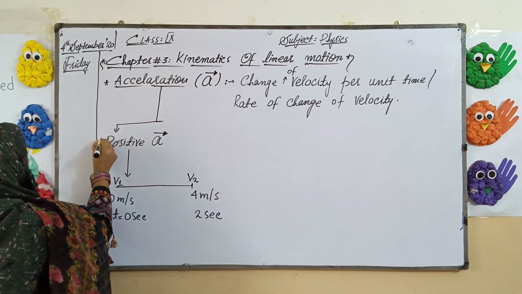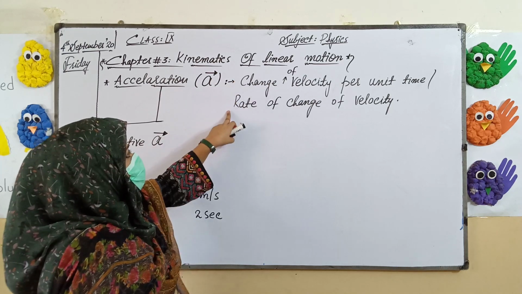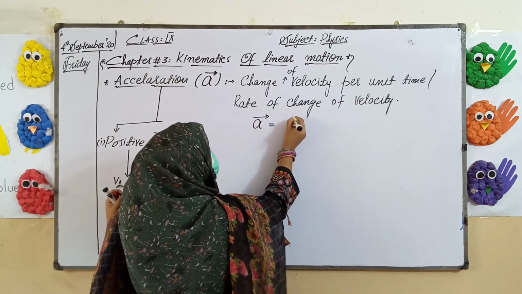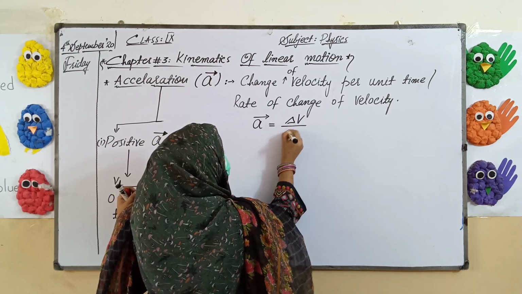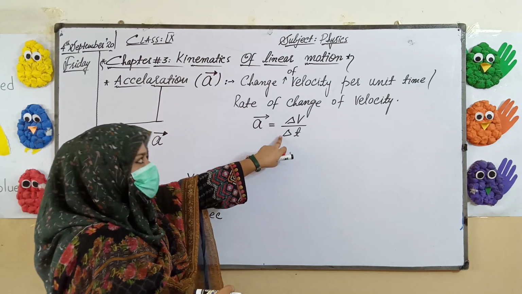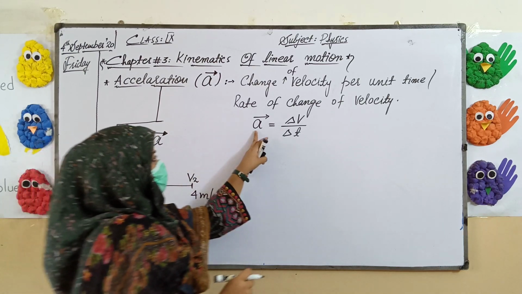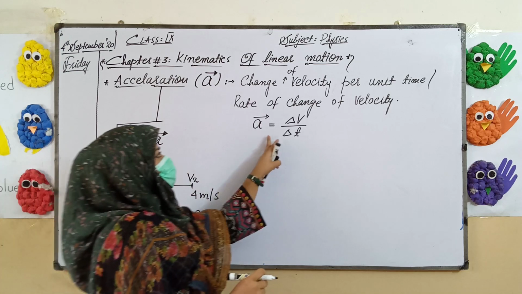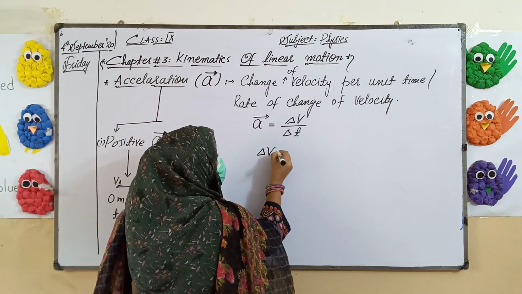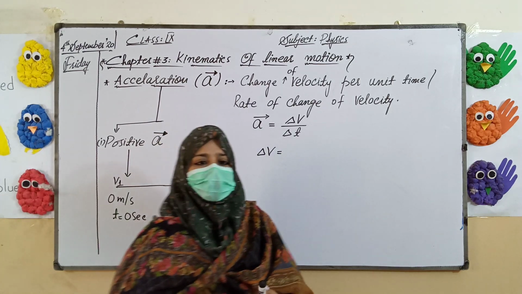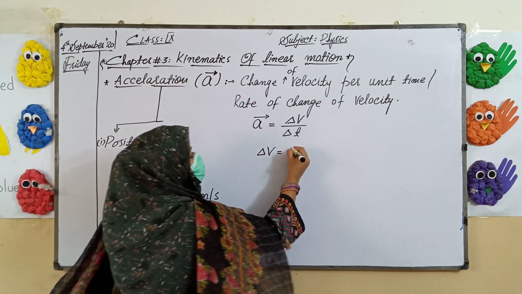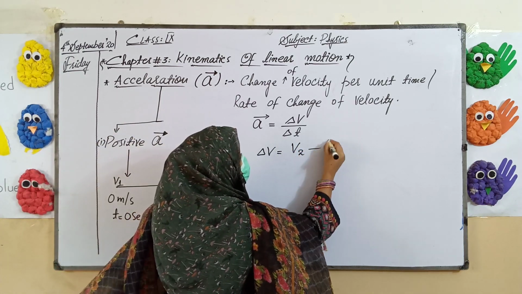now here is positive acceleration. According to the definition, our formula for acceleration will be A is equals to delta V upon delta T. This smaller triangle sign is delta, which is the difference basically. Let me explain you what is delta V and what is delta T. Here delta V is equals to the difference in final and initial velocity, so we can write it as V2 minus V1.